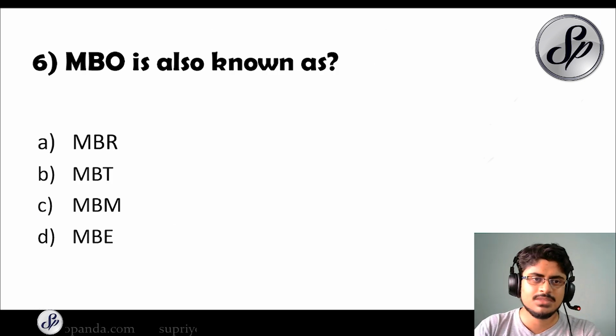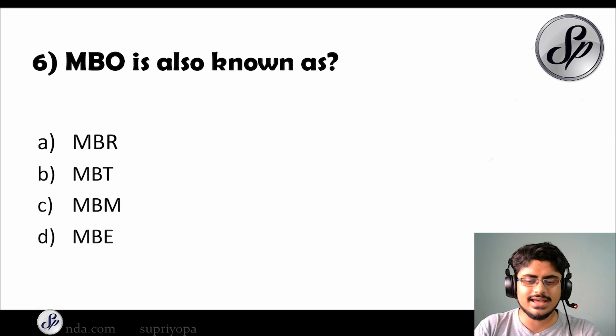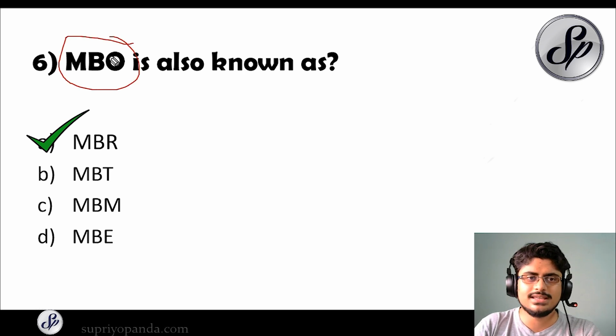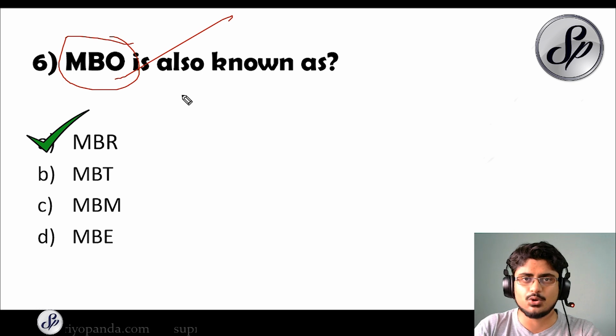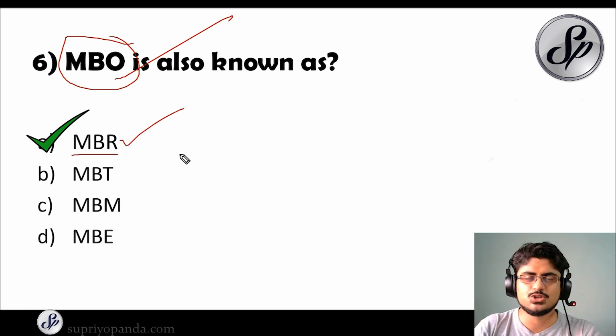Question number 6. MBO is also known as, so the answer first I'll tell you, the answer is MBR. So what is MBO? MBO is known as management by objectives. It's a very important question, and lots of different exams have asked this question. So make sure that you cover this very well. And MBR, this is called management by results.